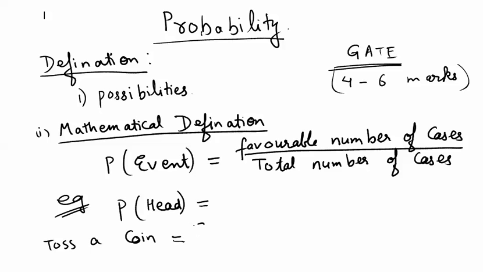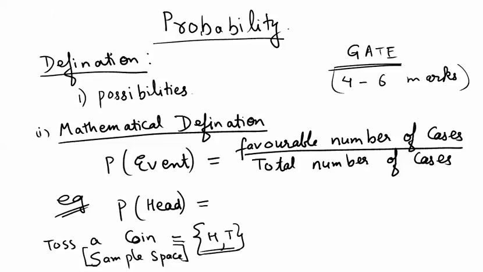I can get either a head or I can get a tail. This set is called the sample space. So we'll regard this set which contains all the possible outcomes as the sample space.